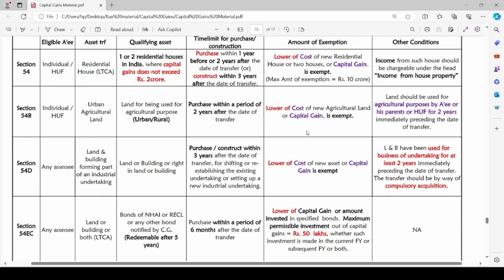The amount of exemption, similar to previous cases, is the same. Either the capital gain or cost of new asset, whichever is lower, is exempt. Lower of cost of new asset or capital gain is exempt.